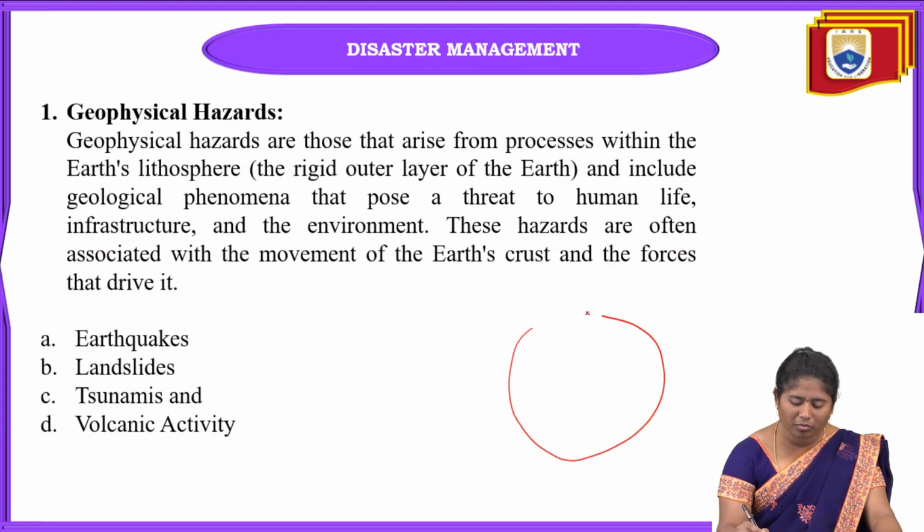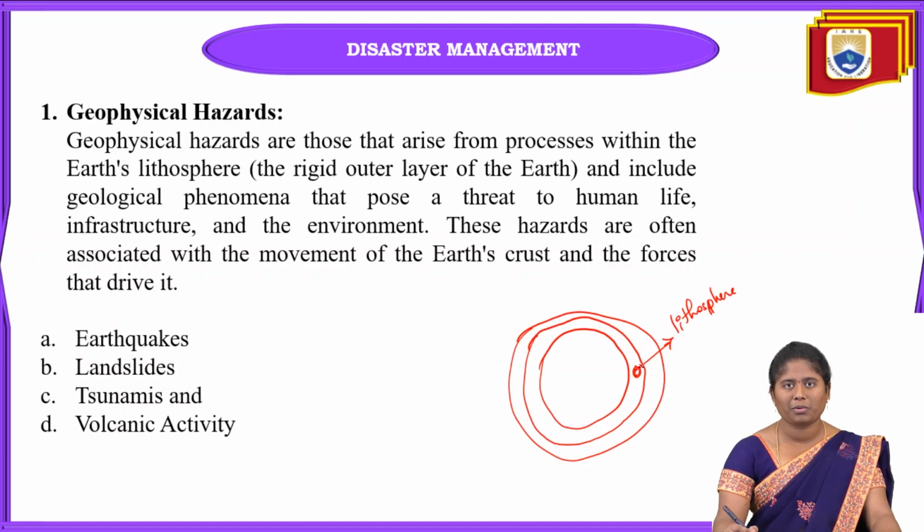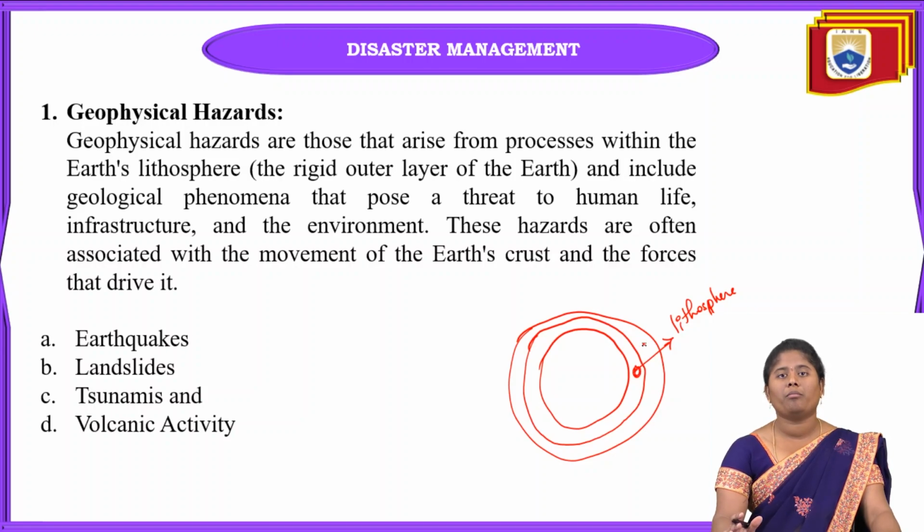If this is your Earth, the Earth layers will be like this, and this outer part is called the lithosphere. Why? Because in this lithosphere, the overall Earth's crust is there, meaning solid particles are there in this lithosphere. When a geological hazard happens on the Earth, it occurs from this lithosphere only, and it also includes major threats to human life, infrastructure, and environmental conditions.